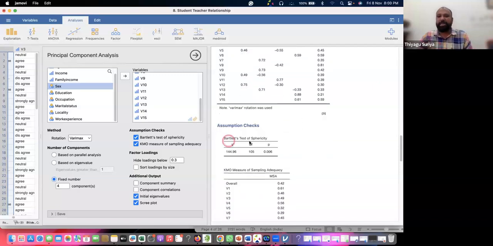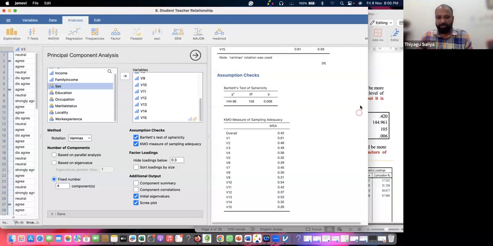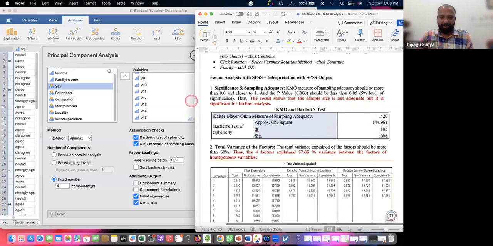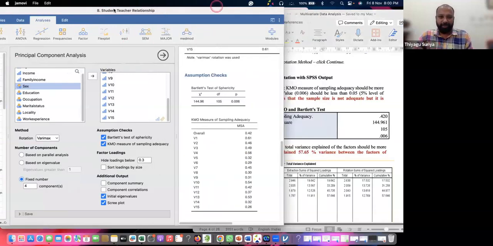This is an assumption check like sphericity and the KMO score. Take the KMO score of the whole. Just showing this like this. You can see the output now. I'm just comparing this output. This is the first one. You have to write the interpretation based on this. And just compare this.